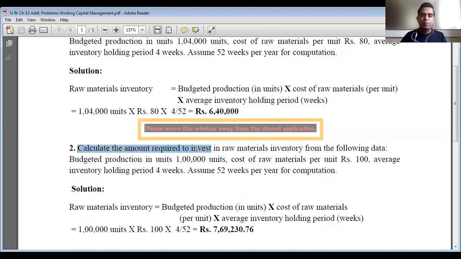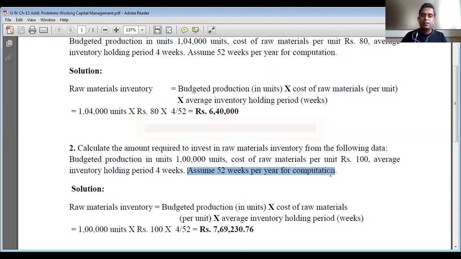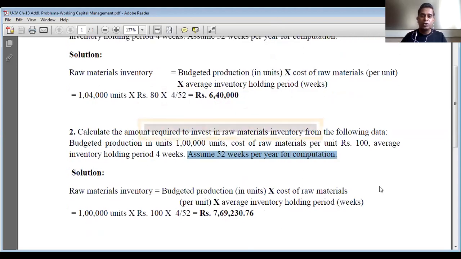Calculate the amount required to invest in raw materials inventory from the following data. Budgeted production is 1 lakh units. Cost of raw materials per unit is 100 rupees. Average inventory holding period is 4 weeks. Assume 52 weeks per year for computation.